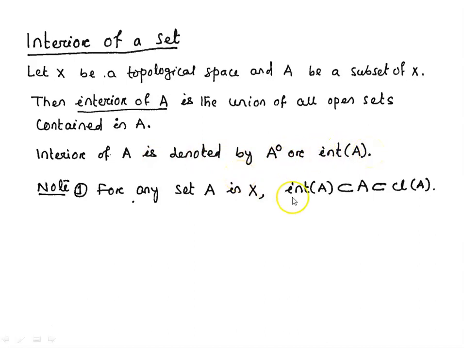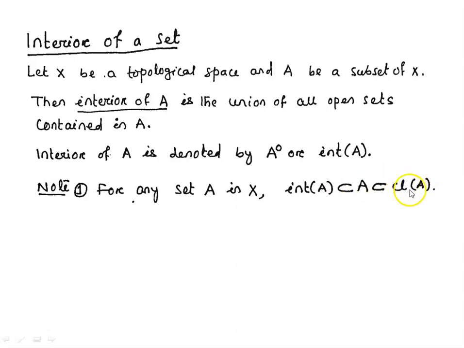It is clear that if A is a subset of X, then the interior of A is a subset of A, because the interior of A is the union of all open sets inside A. So that is the largest open set inside A, because we know that in a topological space, an arbitrary union of open sets is open. But the interior of A is the union of all open sets inside A. That means the interior of A is an open set, and that is the largest open set inside A.